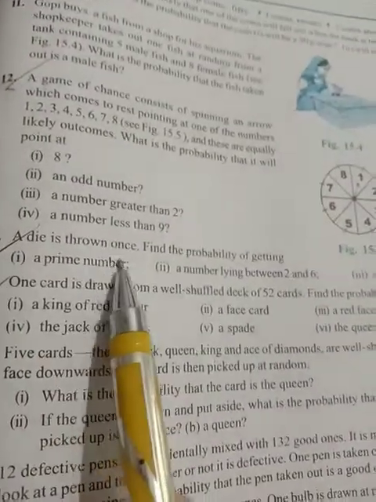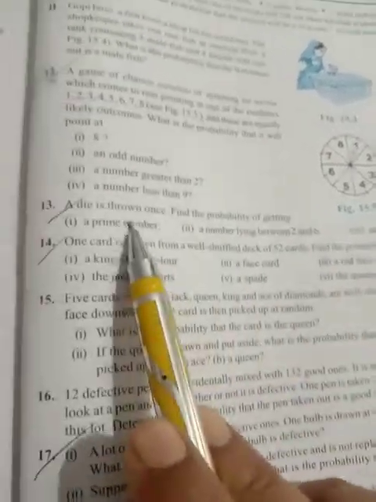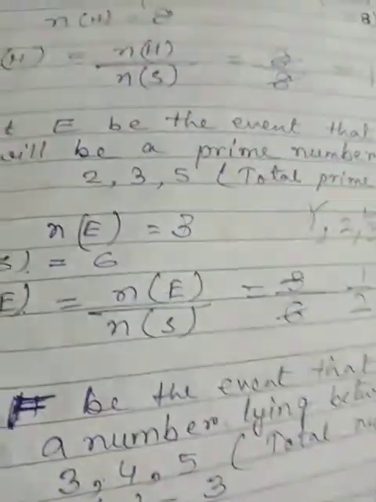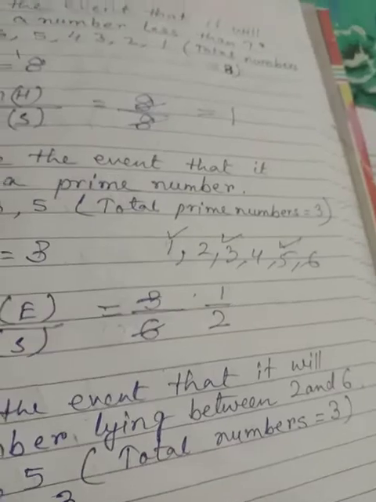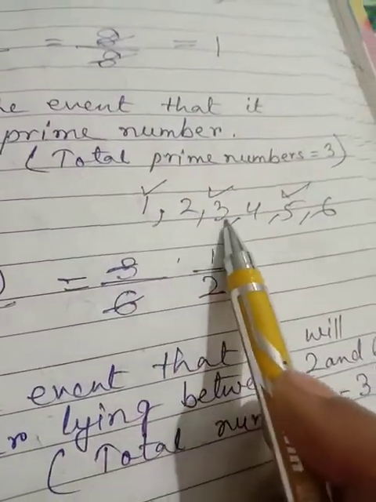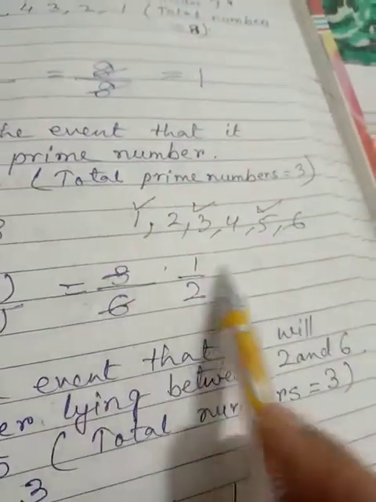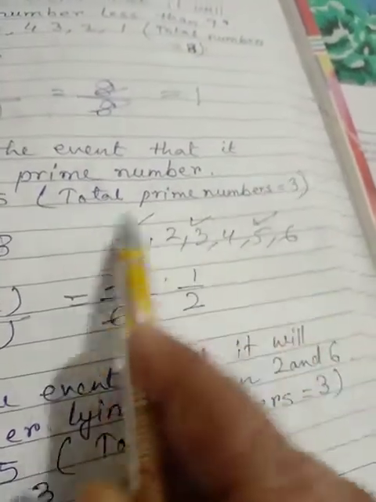So next question, question number 13. Here a die is thrown once. Find the probability of getting a prime number, a number lying between 2 and 6, and an odd number. So we know that on each face of a die, the numbers are written from 1 to 6. Okay students, so total possible outcomes of a die are 1, 2, 3, 4, 5, 6. Total number of possible outcomes is 6.